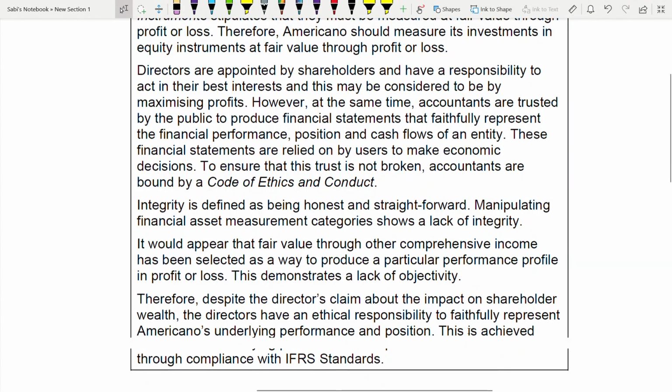So when you're writing your answer, also don't write too simply. Don't just write that they have to show it as it is, but write words like faithfully represent and relevance, because these are from your conceptual framework. Try to write these words. This is achieved through compliance with IFRS standards. How can you be ethical? By complying with IFRS standards. If you go hand in hand with IFRS standards, then automatically you'll be ethical. Accounting issue is solved. Ethical issue is solved.